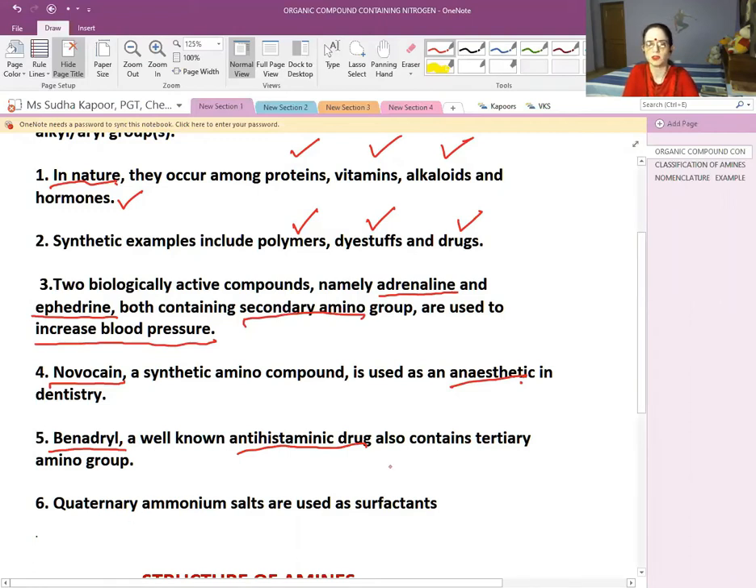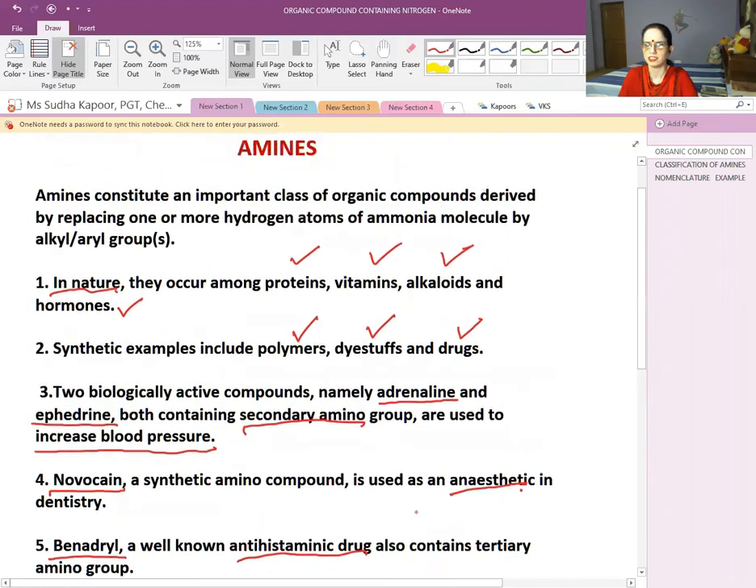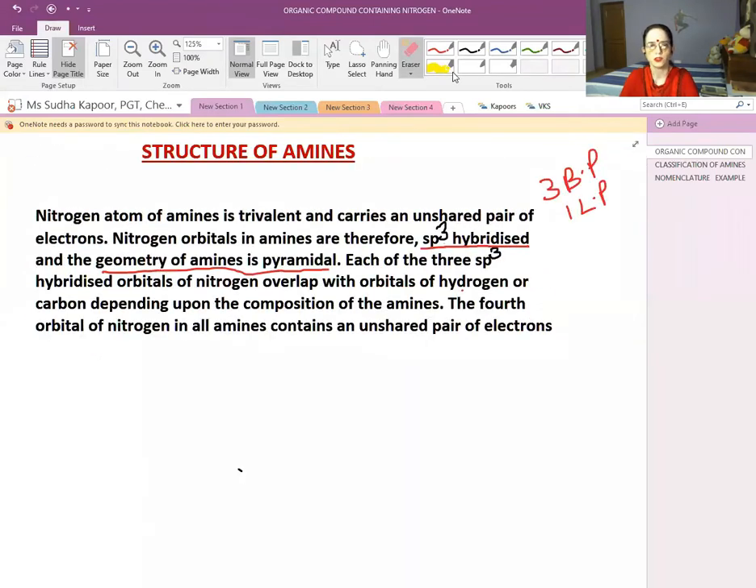Now, quaternary ammonium salts are also used as surfactants. When we do chemistry in everyday life, there will be a topic related to cationic and anionic detergents, in which we are going to study the quaternary ammonium salts also. So this was the start of the lesson, in which we studied the introduction and the amino group in our daily life. Now it is time to do the structure of amines.